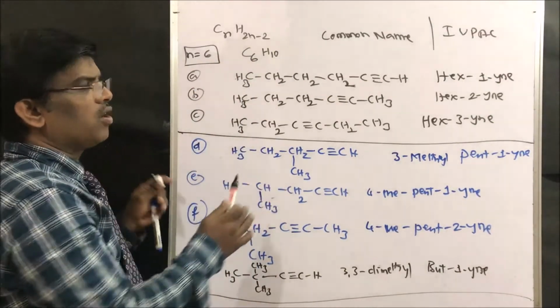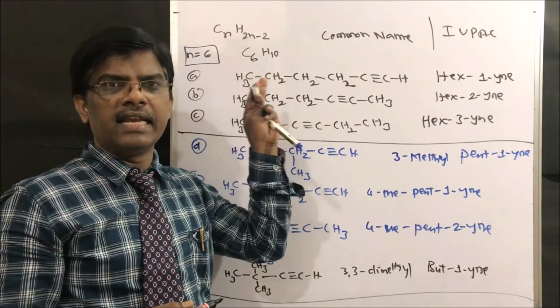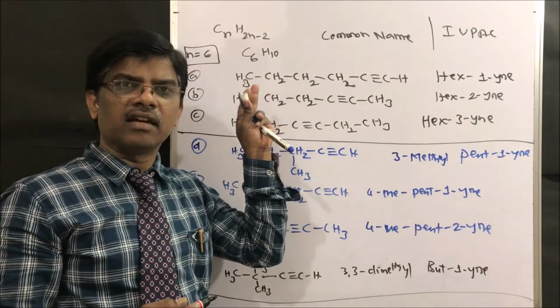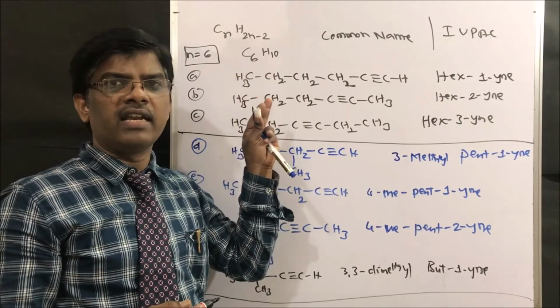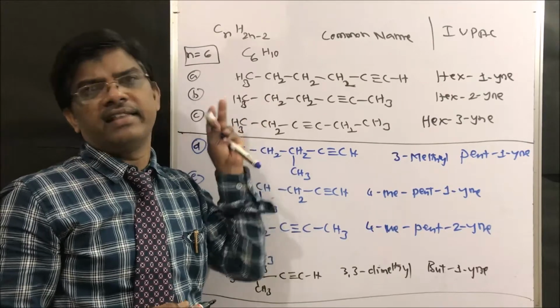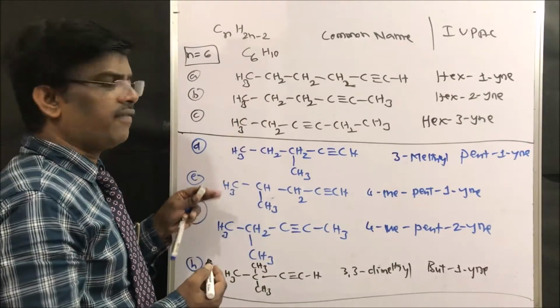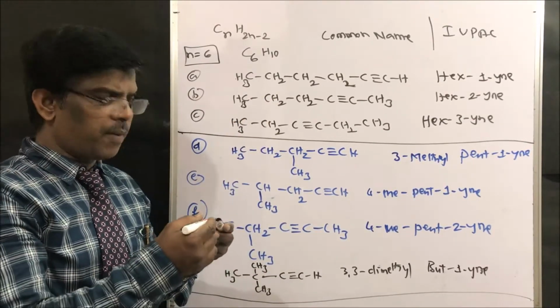So this is all about alkynes: acetylene, methyl acetylene whose common name is propyne, butyne, pentyne, hexyne, like that. All alkynes, right friends? So let us learn the preparation of alkynes.